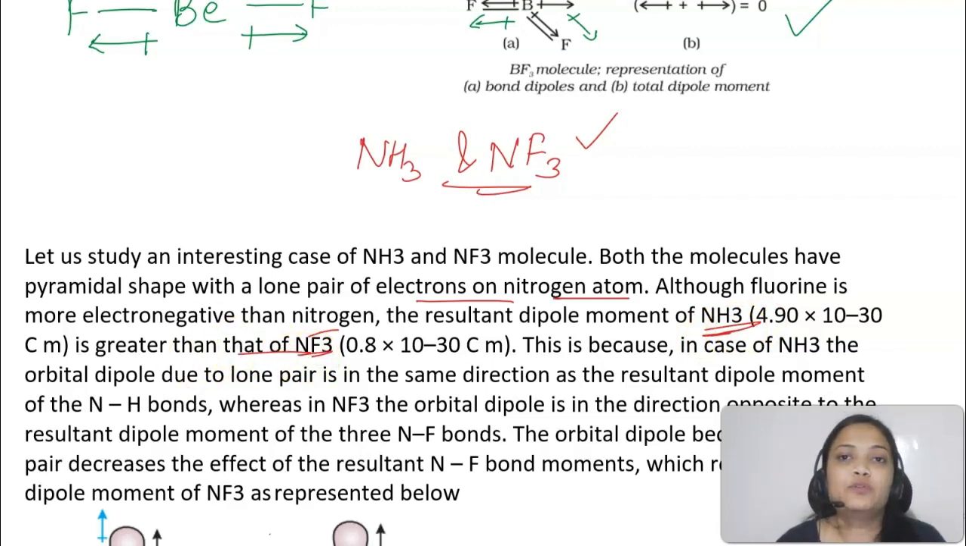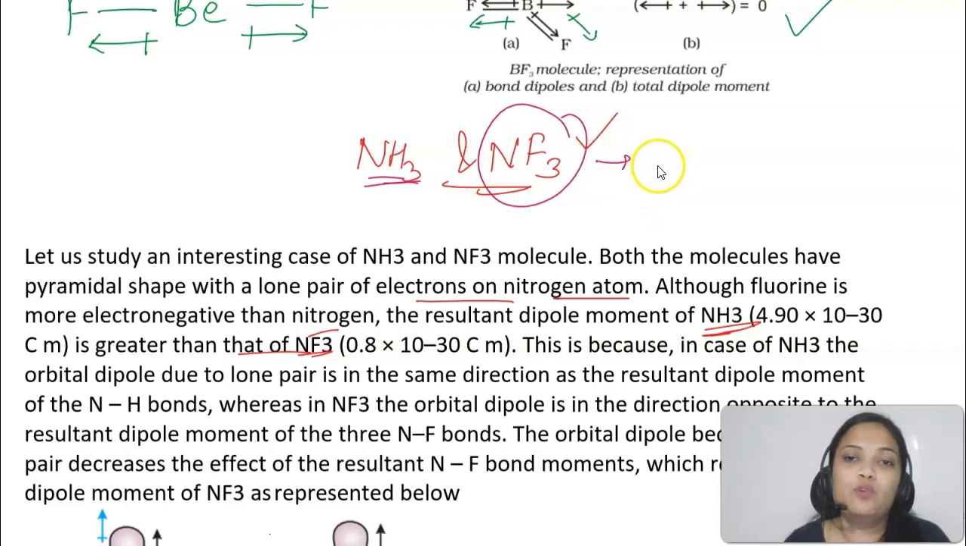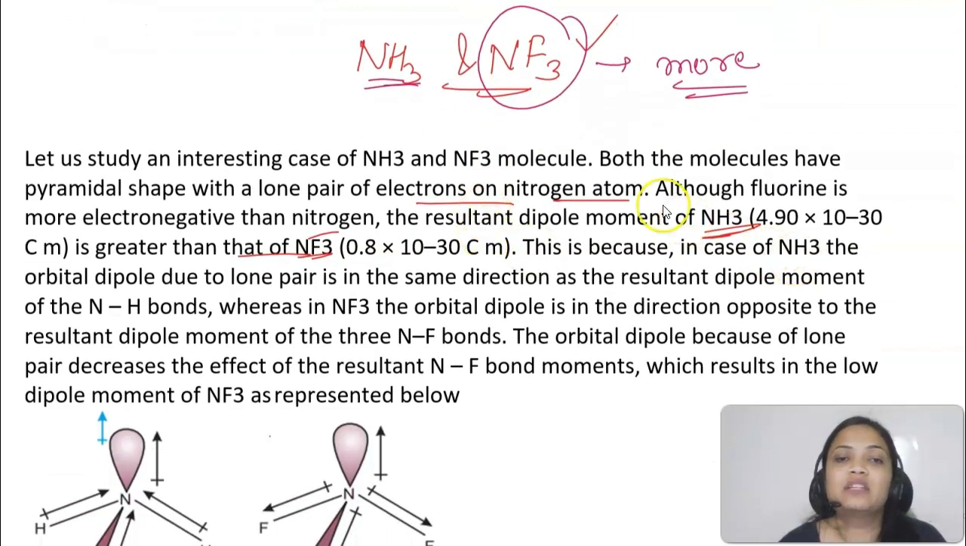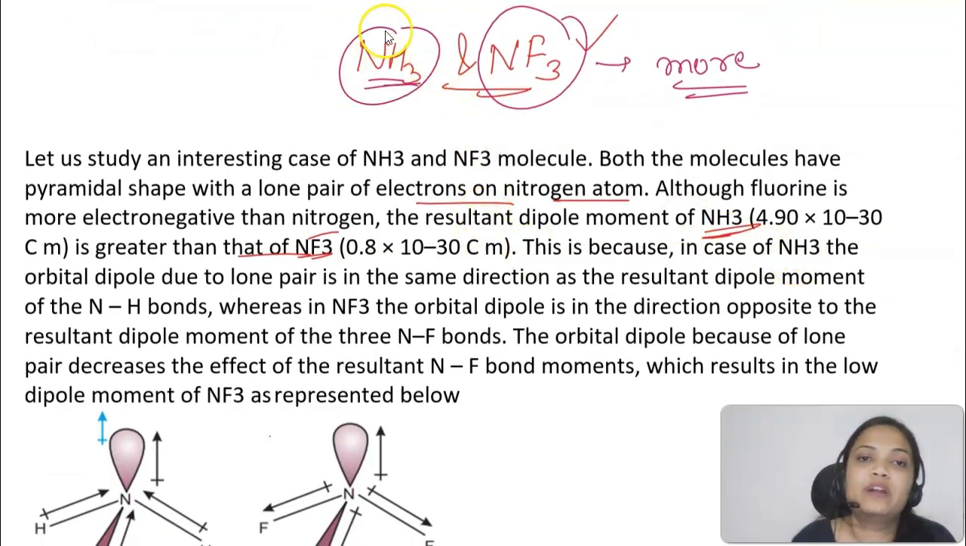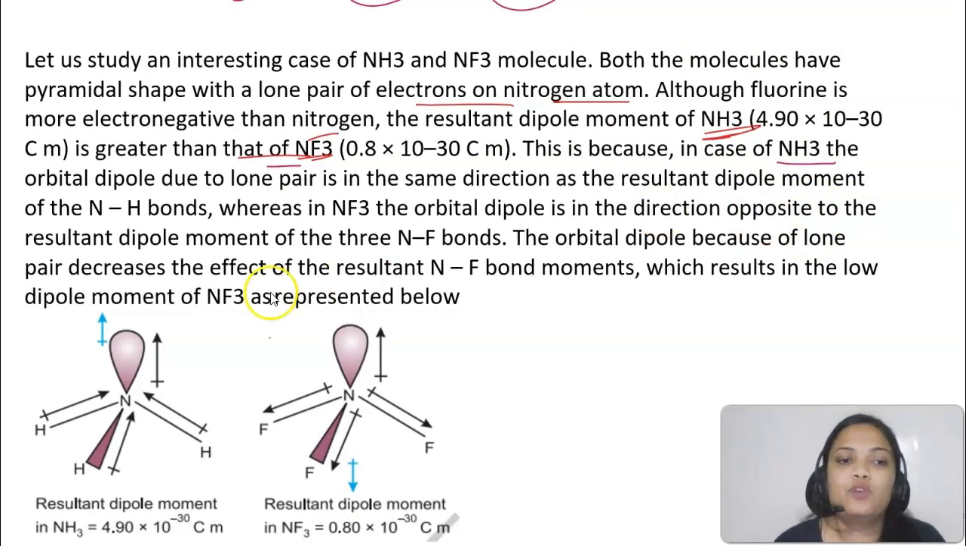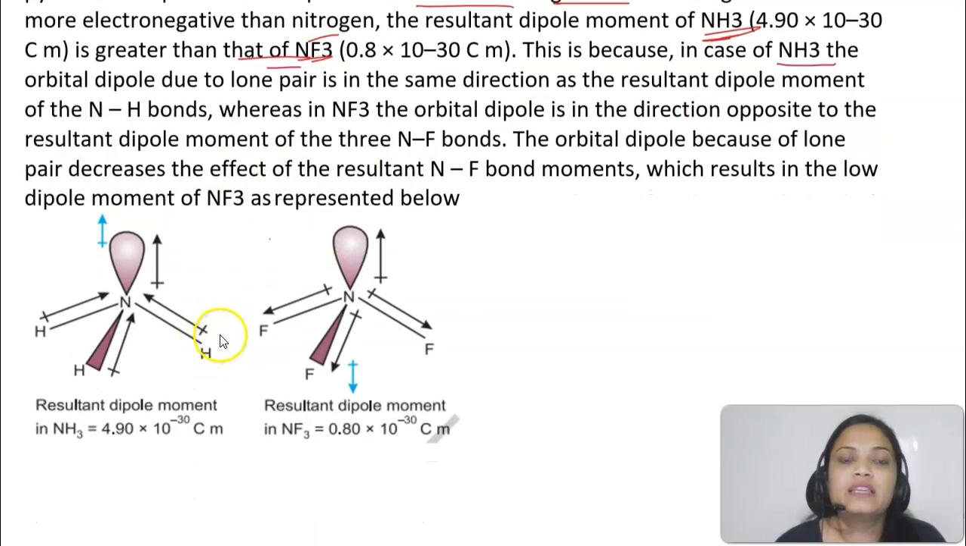So I told you that fluorine is more electronegative than hydrogen. So it means कि जो dipole moment है वो NF3 का ज़्यादा होना चाहिए than NH3. But in experimental results, it's found out that the dipole moment of ammonia is actually more than NF3. So that's why this makes it an important question. Now why it happens? Because in the case of ammonia, the orbital dipole due to the lone pair is in the same direction as resultant dipole moment.